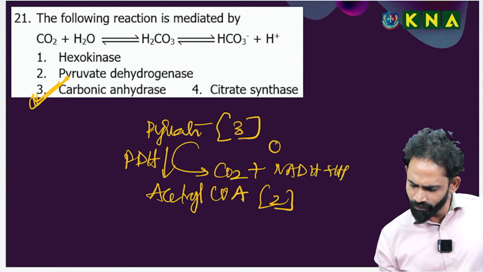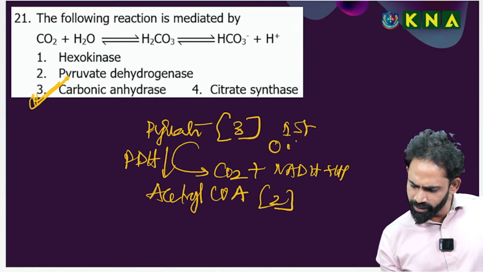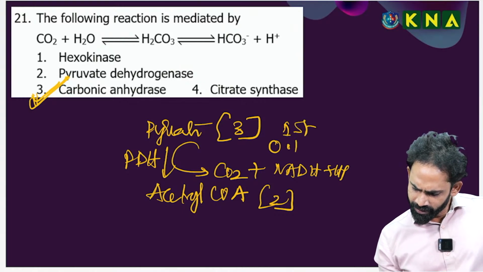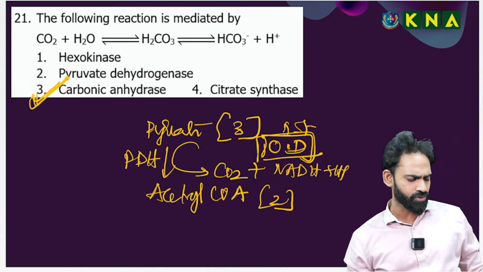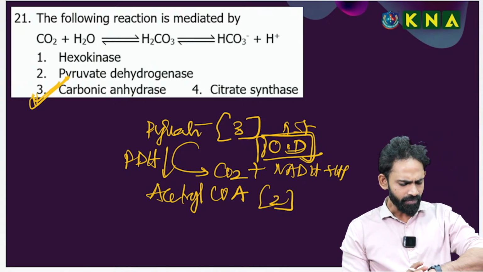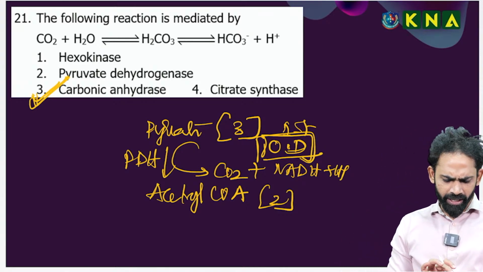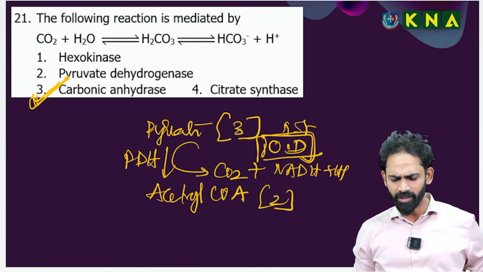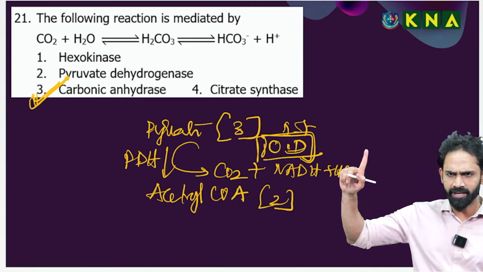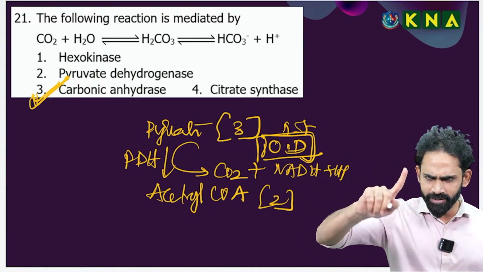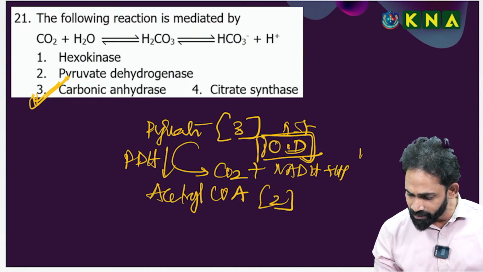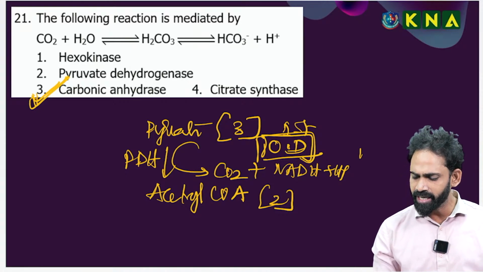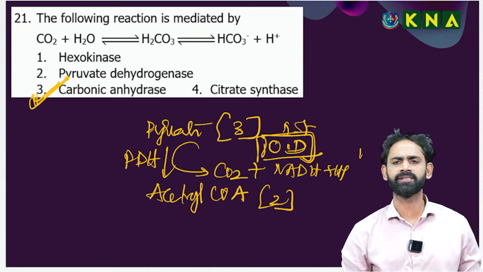This is the first oxidative decarboxylation, occurring in the mitochondrial matrix. We have a very short time duration, so you should be very active.